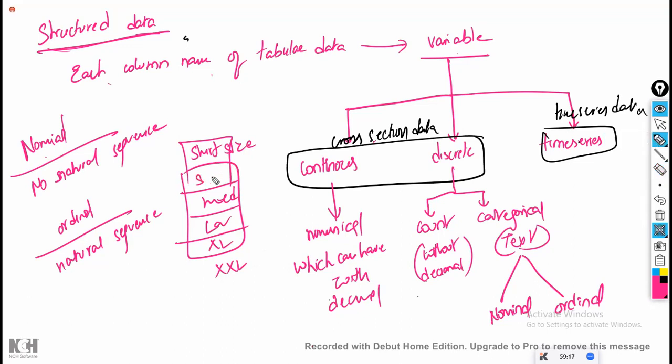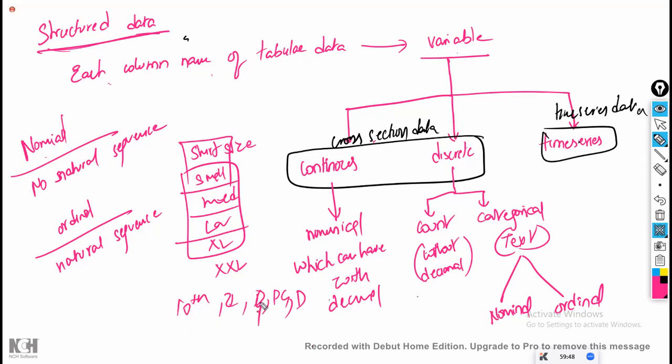Small size is less than the medium size. Medium size is less than large size. Large size is less than double XL, which is less than triple XL. For you and for me, everything is the same. Okay, it is ordinal data. For example, 10th class, intermediate, degree, post-graduation, and doctorate. Are they all the same? Is 10th class equal to doctorate?